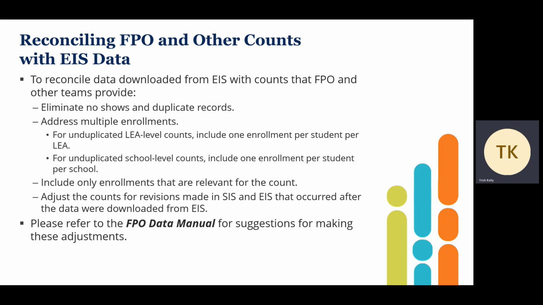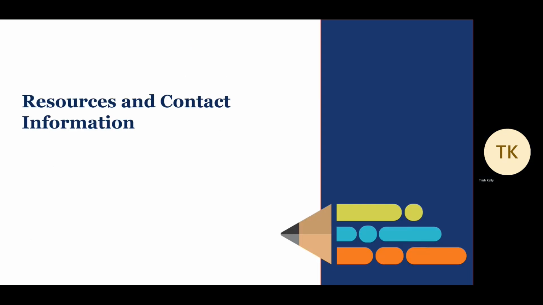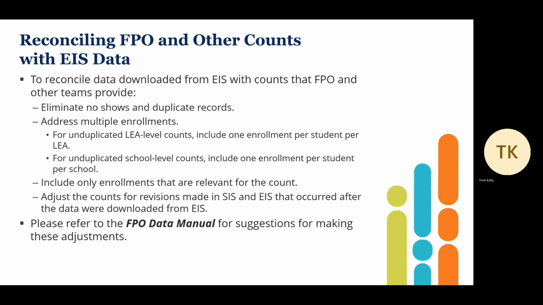So in order to check your data that you're downloading from EIS against those counts, you will need to eliminate no-shows and duplicate records. You will need to address multiple enrollments. For an unduplicated LEA level count, include 1 enrollment per student per LEA. For an unduplicated school level count, include 1 enrollment per student per school.